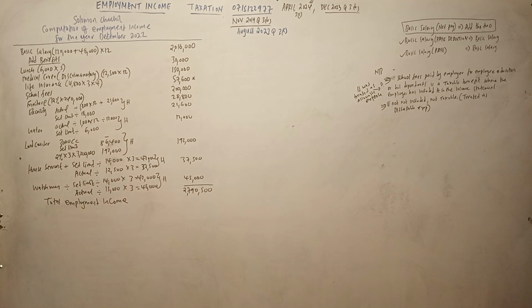The house benefit. So information number 6. House benefit was information number 6. He was provided a fully furnished house with electricity,